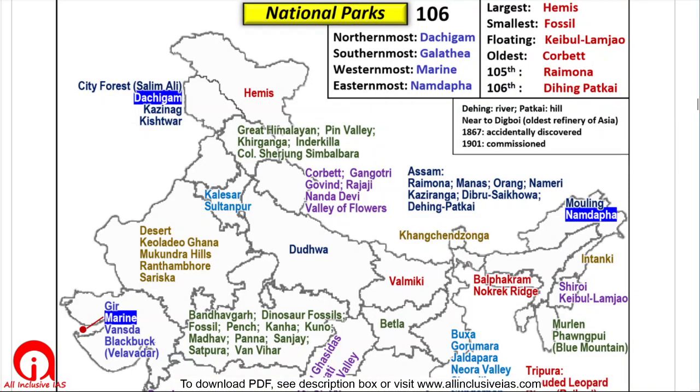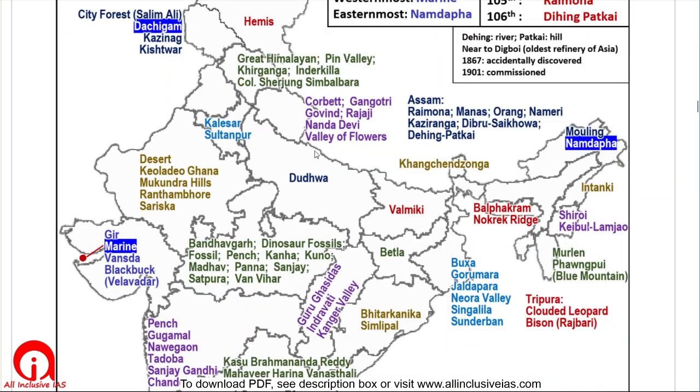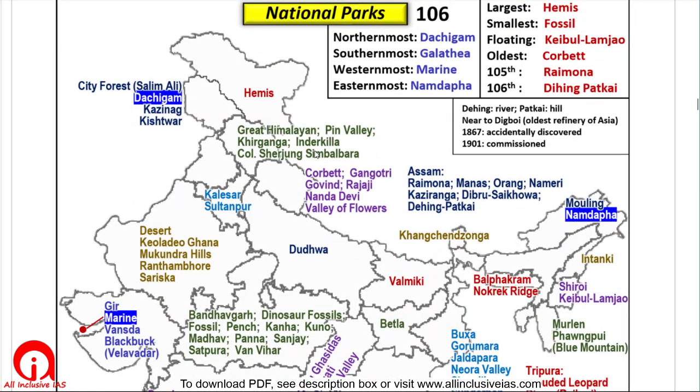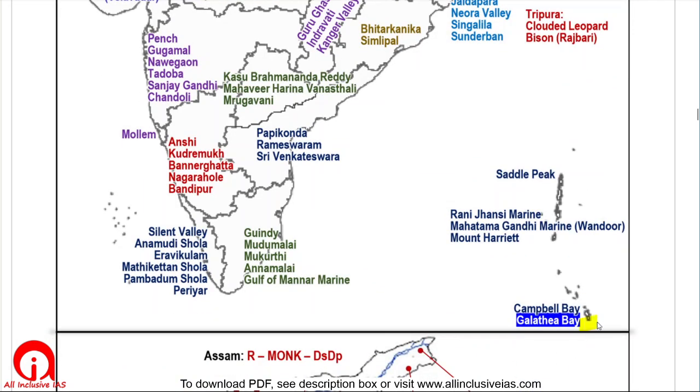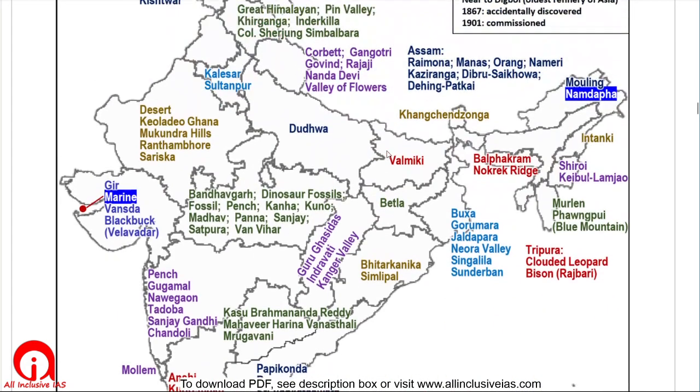Which national park is in which state? If you want to learn that, you can learn from this map. Even if you don't learn it, some things you must know. That is, there are 106 national parks in India. The northernmost national park is Dachigam National Park in Jammu Kashmir. Southernmost national park is Galathea Bay in the south of Andaman Nicobar Islands.